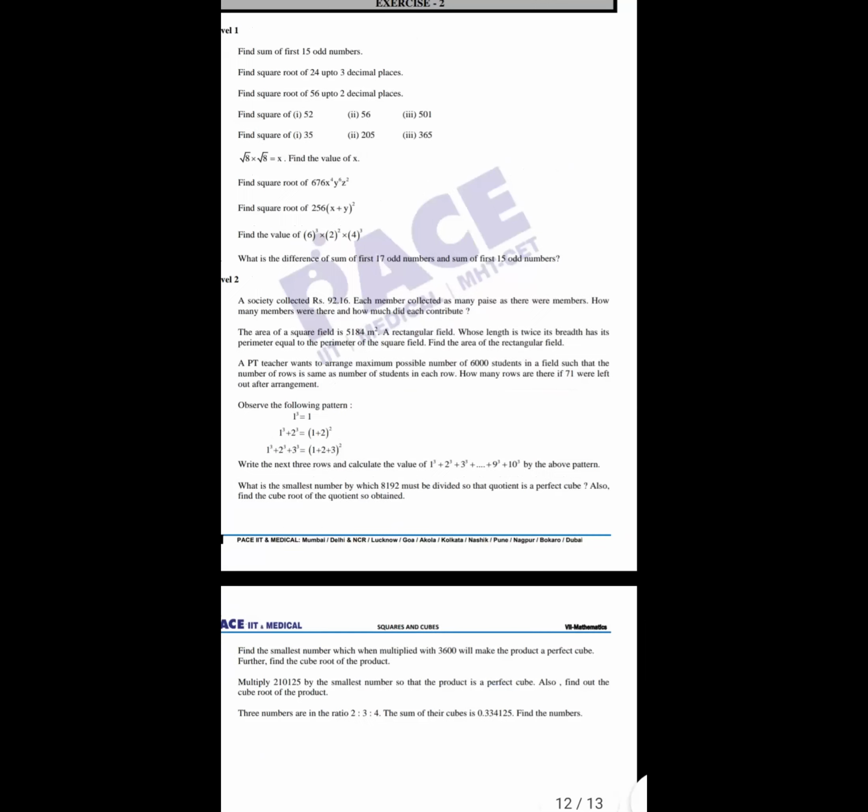Now the field has a perimeter equal to the perimeter of a square field. What is the perimeter of this rectangle? In terms of x, what is the perimeter of this rectangular field? 2x plus x.